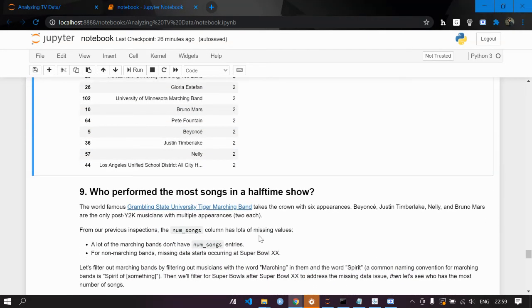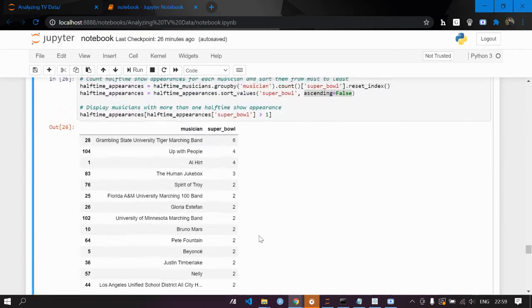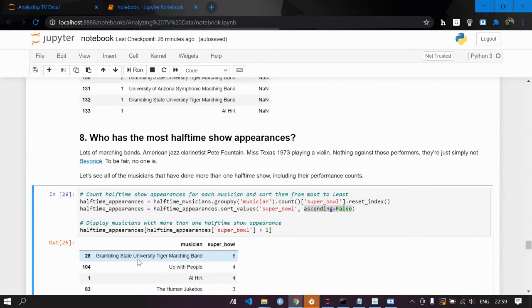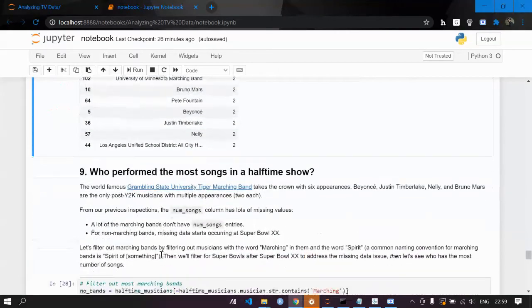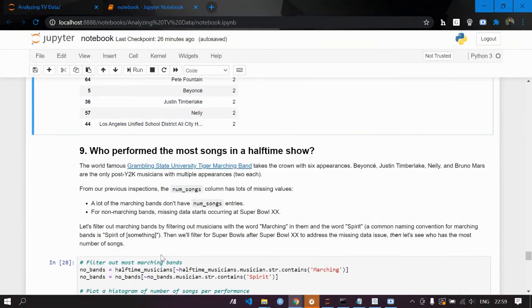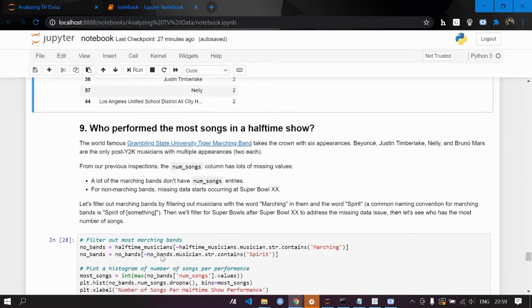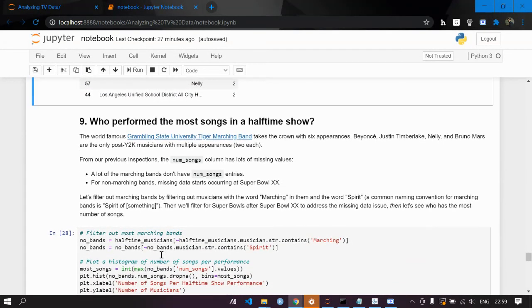So now, the next one. Who performed the most songs in a halftime show? Now we know that this band has the most halftime show appearances. Now, who performed the most songs in a halftime show? For this, we need what? We need the names of the musicians. So we need musicians data. So let's filter.